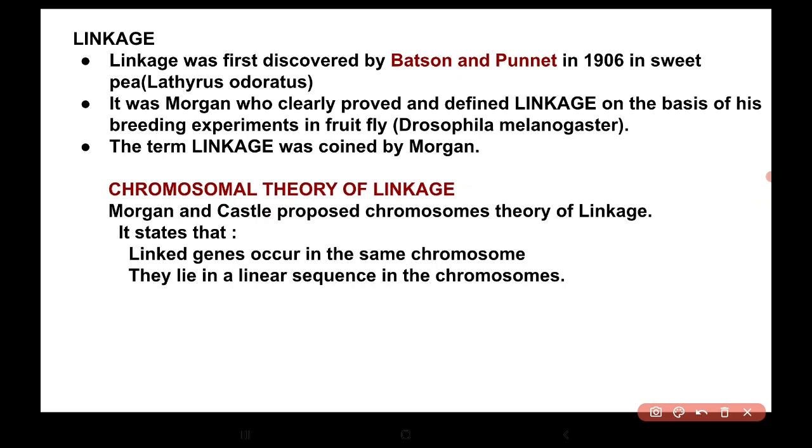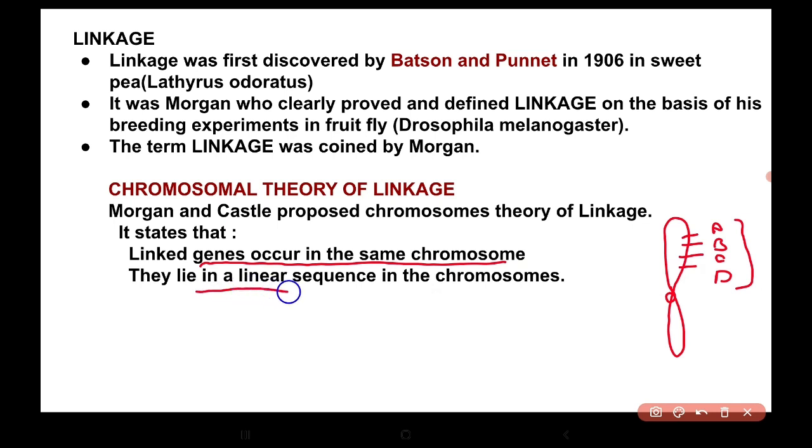So now let us discuss the chromosomal theory of linkage. So here the linked genes occur in the same chromosome. If this is one chromosome, here are the genes, they are closely linked to each other. So this is A, B, C, D, and these genes are closely related to one another, and they are known as linked genes, and they occur in the same chromosome.